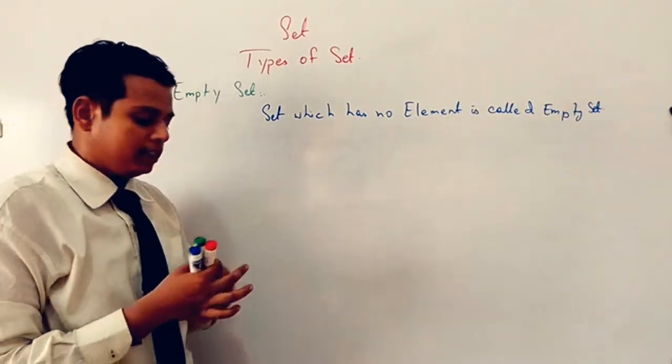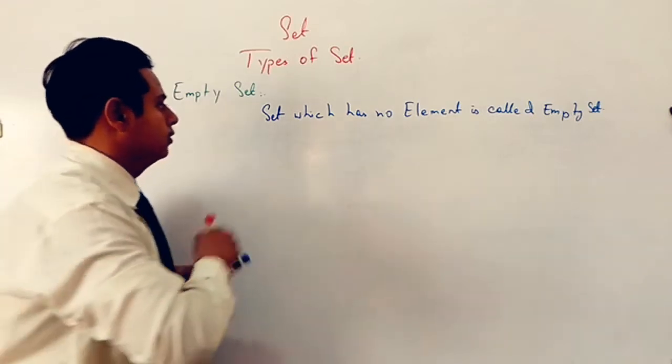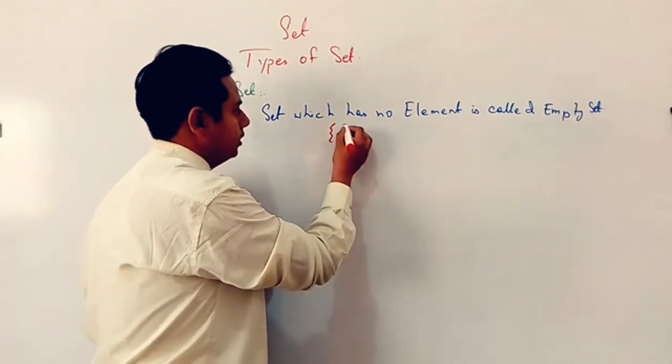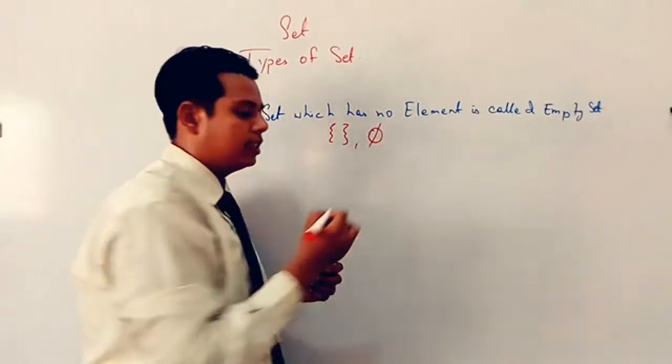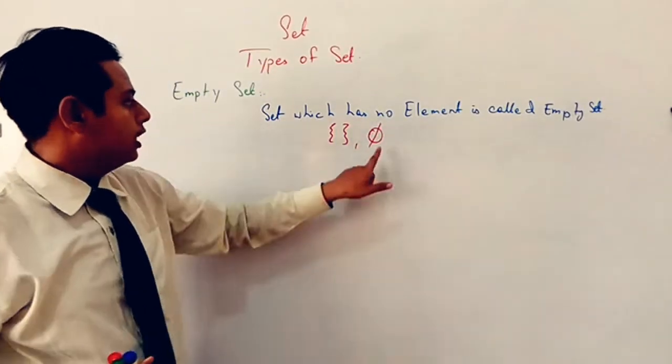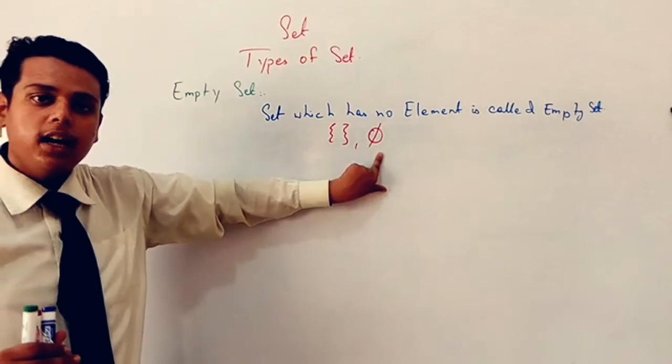We represent the empty set with the help of empty brackets or with the help of this sign. This sign shows that there is no element in the set.